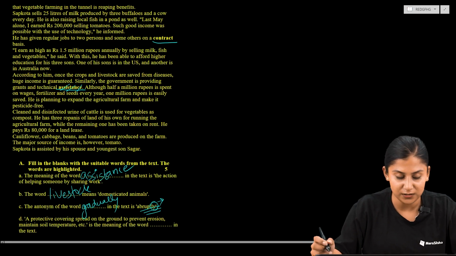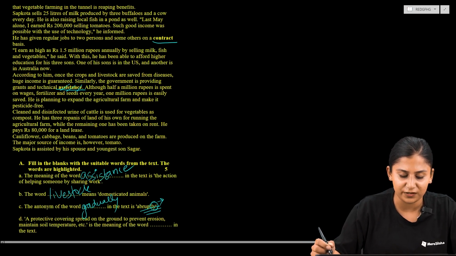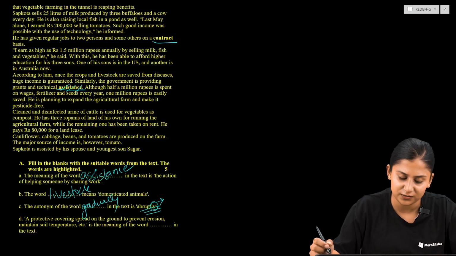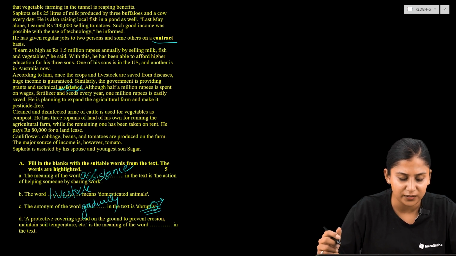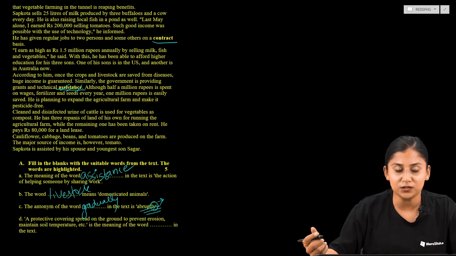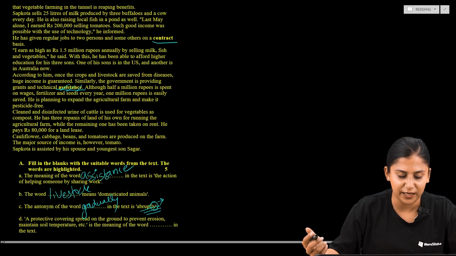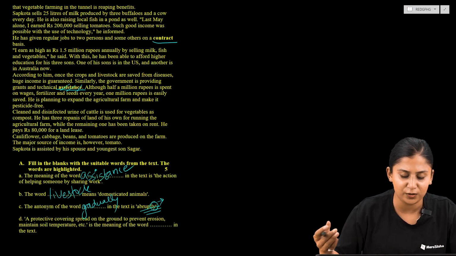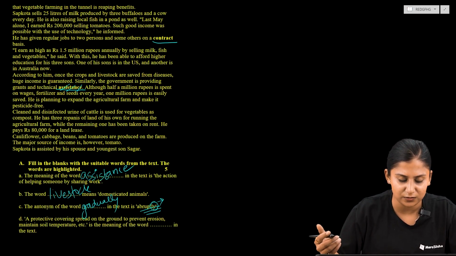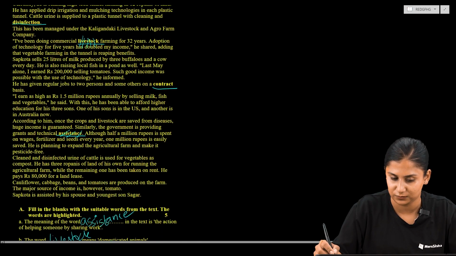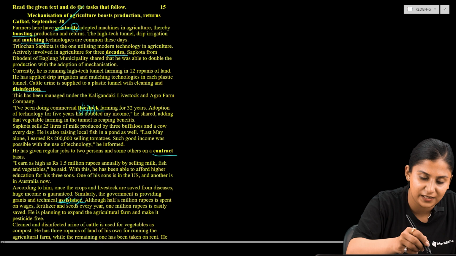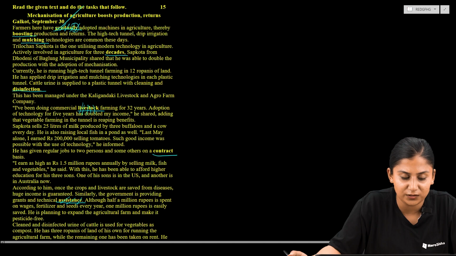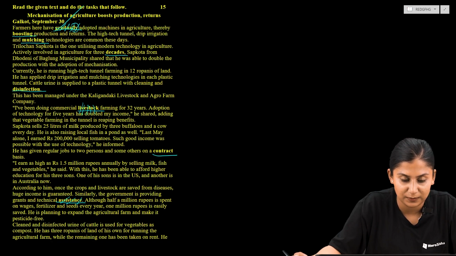Now another question. The question reads, a protective covering is sprayed on the ground to prevent erosion, maintain soil temperature, etc. is the meaning of the word dashed in the text. So which is the word that passes us the idea of the covering sprayed on a ground to prevent erosion, maintain soil temperature, etc.? Let us find out over here. We're already done with the gradually as well, so let us cut this. So is it boosting, or is it mulching, or decay, or disinfection, or the contract?